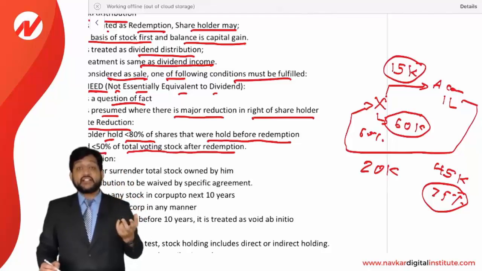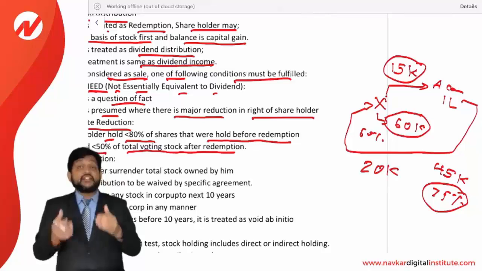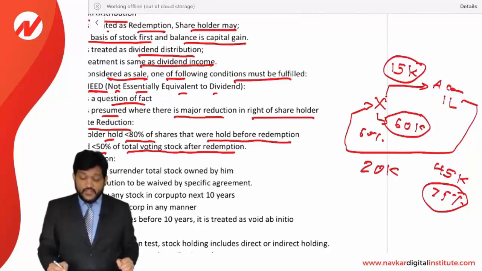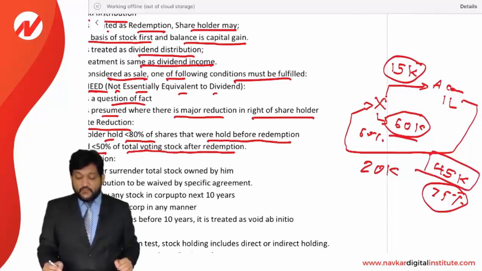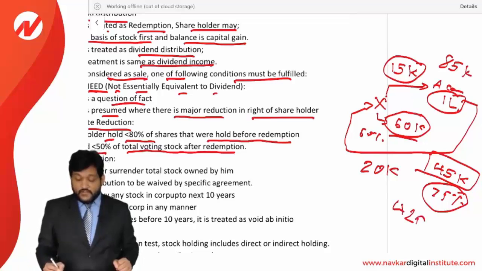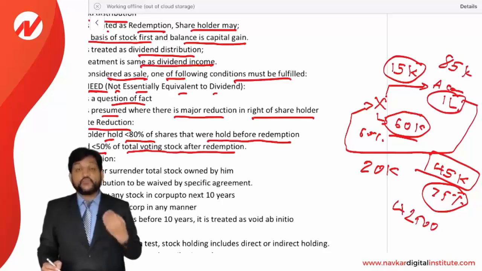And second condition, after redemption, his total holding has to be less than 50%. Previously it was 60,000, now it is 45,000. And what is the total stock of the corporation? Out of 1,15,000, 30,000 will be reduced, so it will be 85,000. 50% of 85,000 is 42,500. Is he holding less than 42,500? No, he is still holding 45,000. It is more than 42,500.